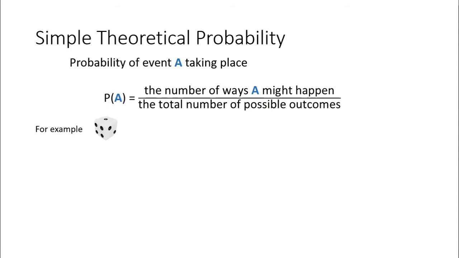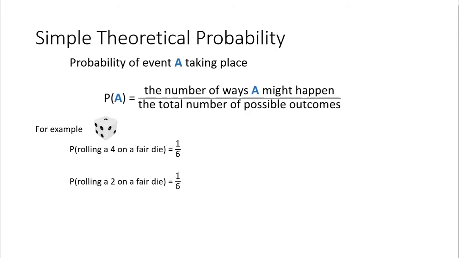probability for. So for example, the probability of rolling a 4 on a die would be 1 out of 6, because there's one number on the die that is a 4, or there's one side on the die that's a 4, out of 6 sides altogether. So 1/6 of the die.